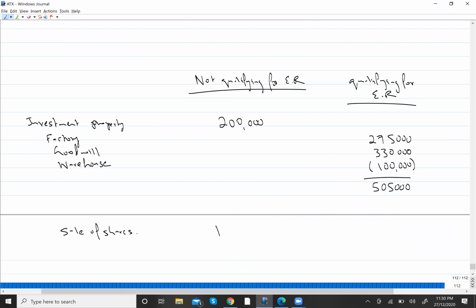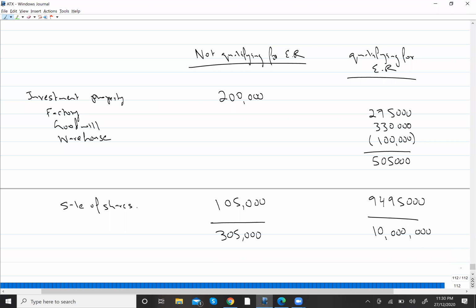So 105,000 was not qualifying for ER because of the limit, while 9,495,000 will be qualifying for ER. If I total them, this is going to be 305,000 and this will be 10 million, because maximum it is only available on gain of 10 million.